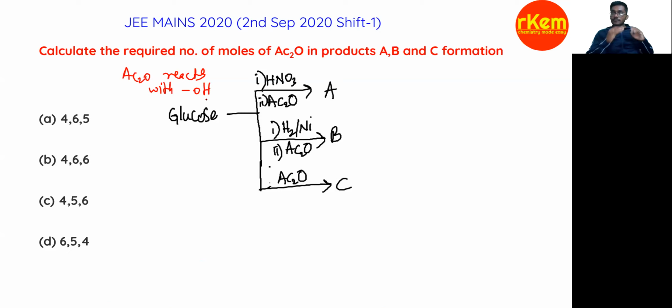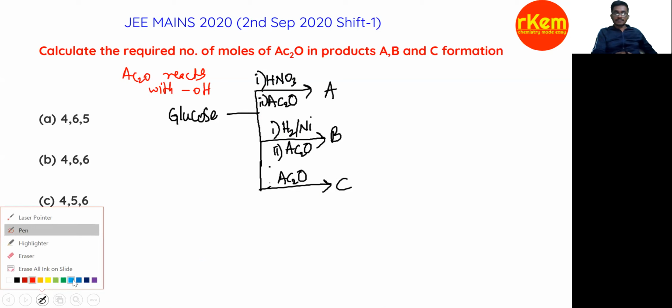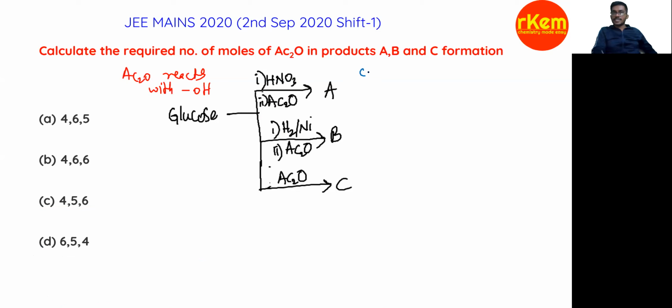Clear? Now, what are A, B, C? Glucose, when it reacts with HNO3, a strong oxidizing agent, we get COOH at one end, then HOH, OHH, so 4 chiral centers, and again CHO at the other end. So that is A.